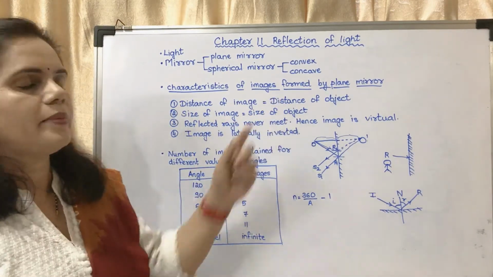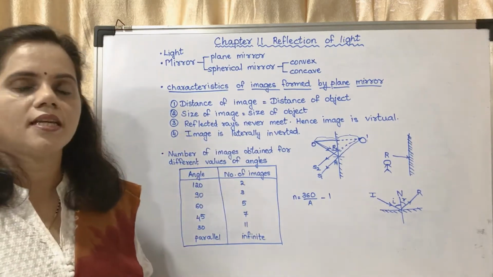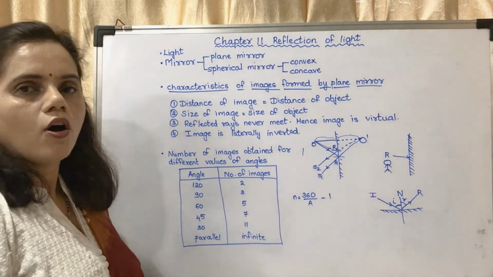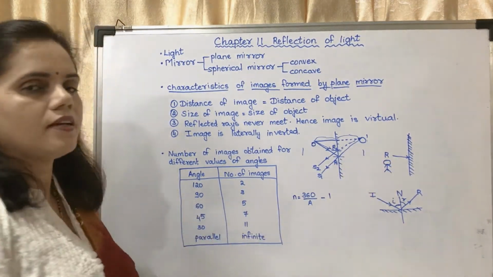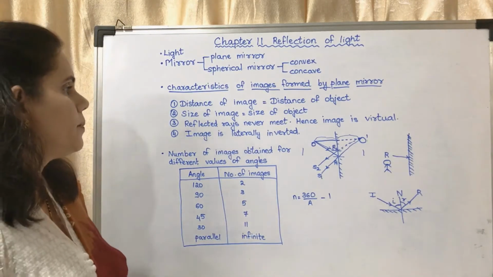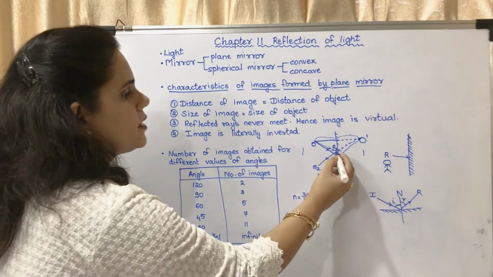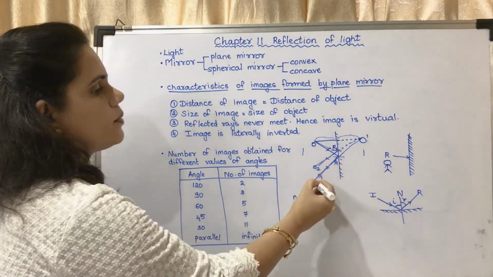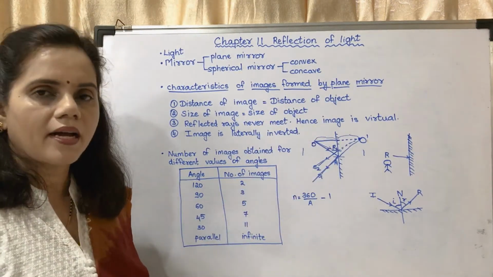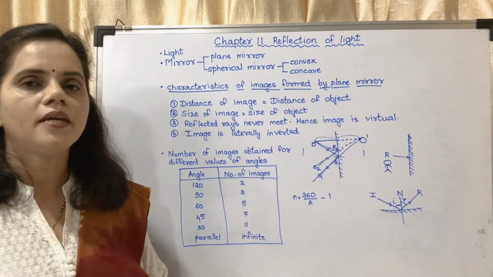That is, distance of image is equal to distance of object. Second is size of image is equal to size of object. Whatever size the object is, the size of the image will be the same. Reflected rays never meet. You may see this is the reflected ray, this will go like this, this will go like this. They will never meet. They have to be extended backwards for us to get the image. So hence image is said to be virtual.